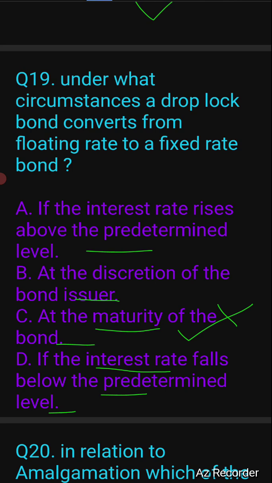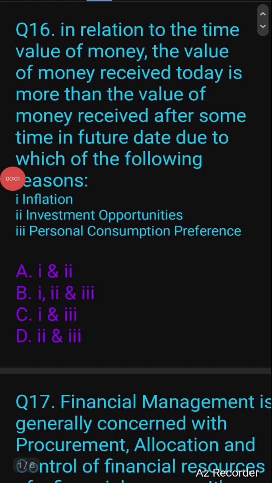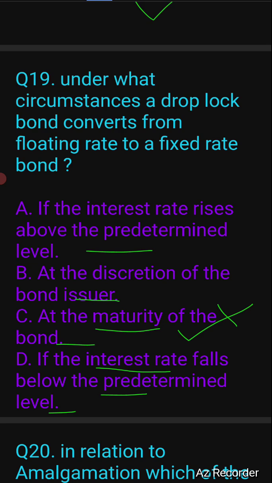Then at the discretion of the bond issuer, so generally it's not that way. Bond is more of an investor dominated market. It should be at the discretion of the bond investor. So this option number B is also wrong. If the interest rates rise above the predetermined level, the interest rates are rising, then investors should get the rising rate. So option number A will also be eliminated. So we are left with option number D, which is also very reasonable and sensible.